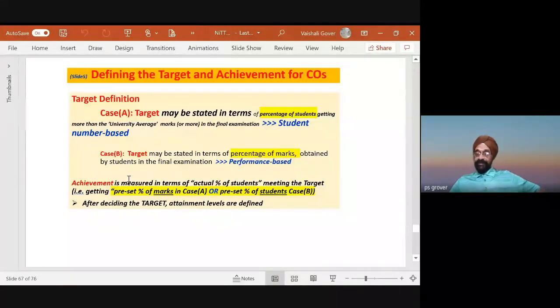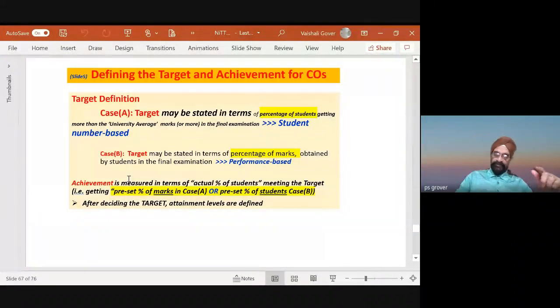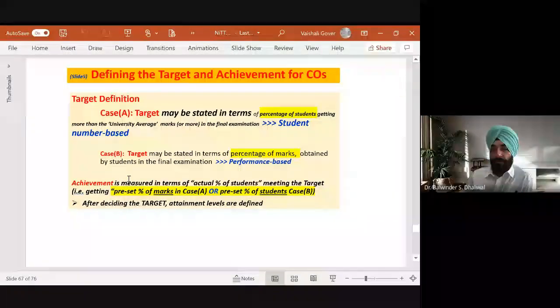So इस साल आपने 60 किया, फिर 70 किया, 75 किया, 80 किया, ठीक है? या percent student, my 80% student will get so many marks, my 85% student will get so many marks, 90% student will get so many marks. So this is how we assess it, and what criteria to use is up to the institution.